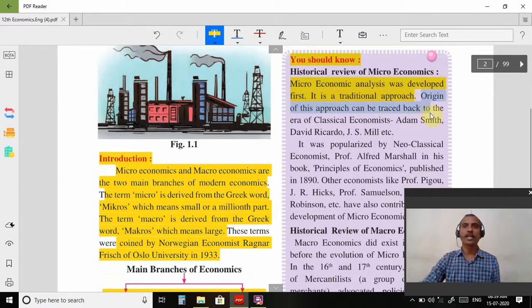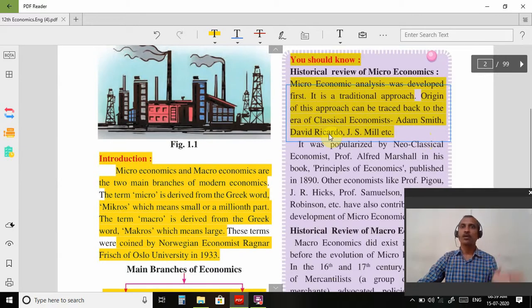Origin of this approach can be traced back to the era of classical economics: Adam Smith, David Ricardo, J.S. Mill. So these are the persons who also gave contribution toward the development of microeconomics. Adam Smith को तो हम कहते हैं father of economics. Okay, David Ricardo, J.S. Mill, these are the old economists. Classical economics means old theories.